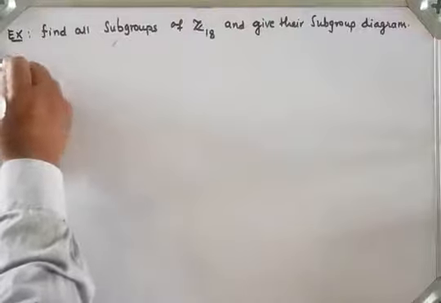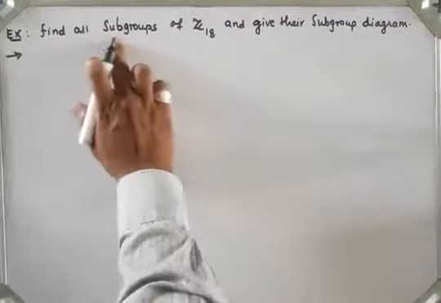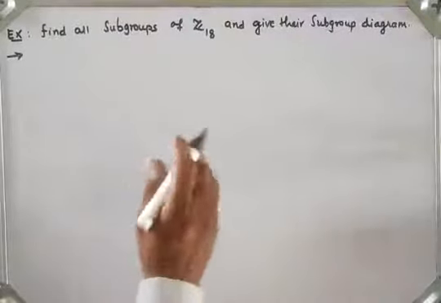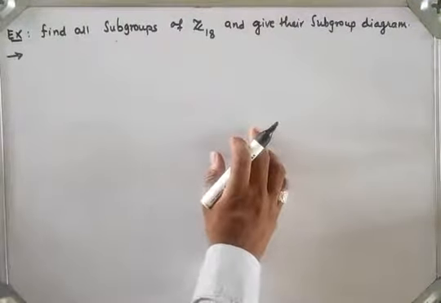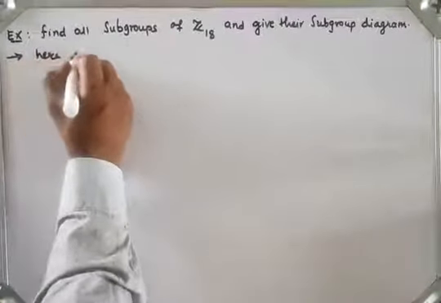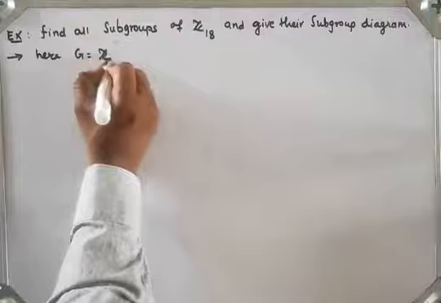So here G is nothing but Z18, and the operation is addition. We know that Zn is under the addition operation. So we have G, which is Z18.